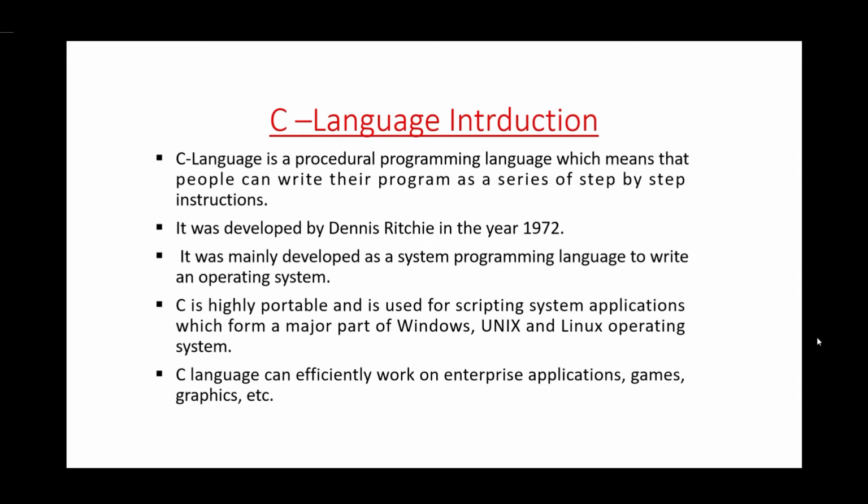So these features make C language suitable for system programming like operating system and compiler development. So there will be a question in your mind: what is a compiler? A compiler is a special program that converts or transforms the human readable program into machine code. Then point number 4, C is a highly portable language.